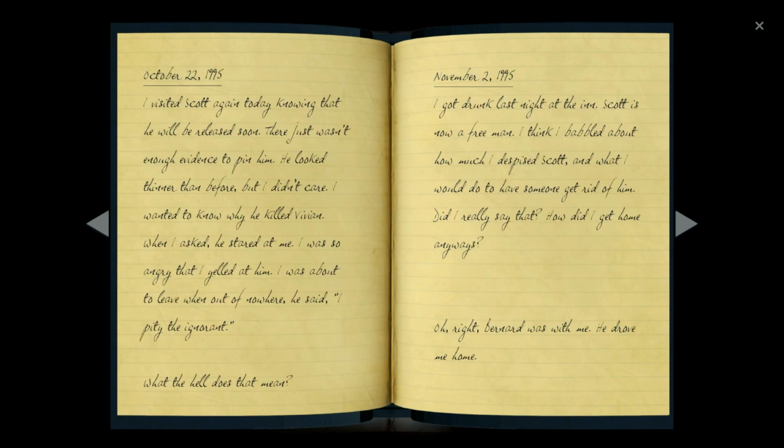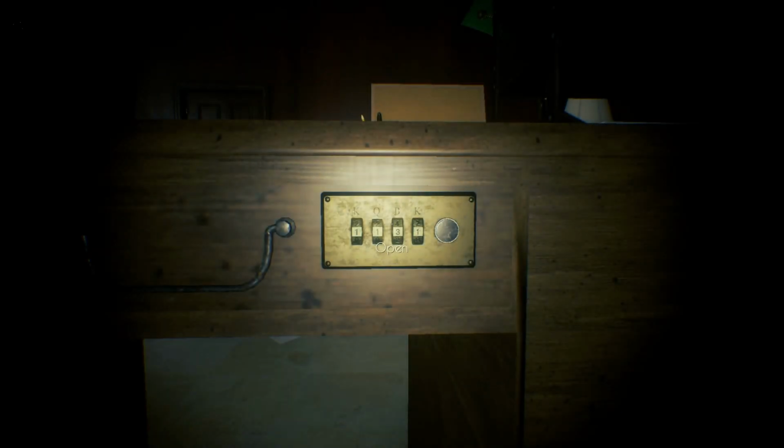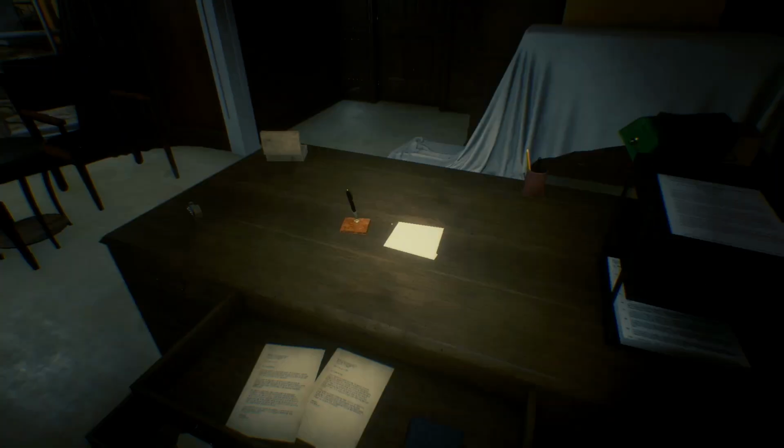In the second section, we see that Charles was angry towards Scott for Vivian's death, and that Scott pitied the ignorant. We also see that Charles was drunk and stated that he wished someone would get rid of Scott. We can assume that Bernard heard this as he took Charles home that night. On the last page, we finally get the answer to the chess piece's code. We use this code to unlock Charles's desk, and inside we find a document and a diary.